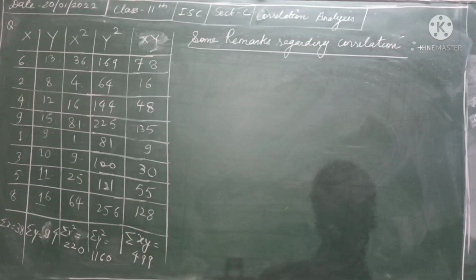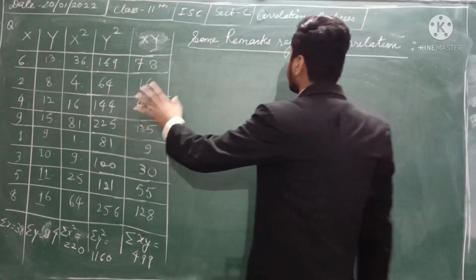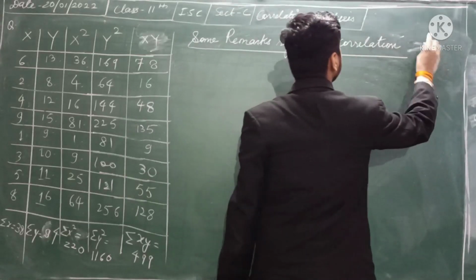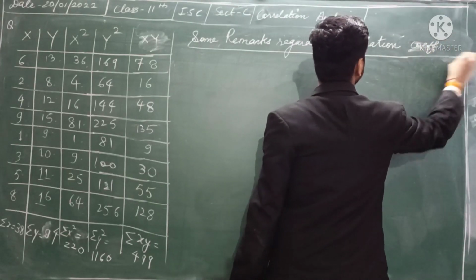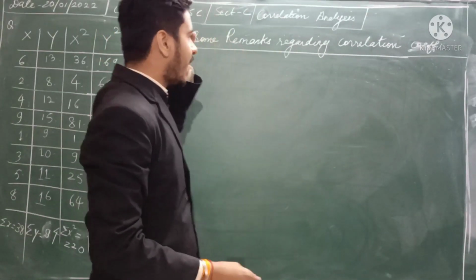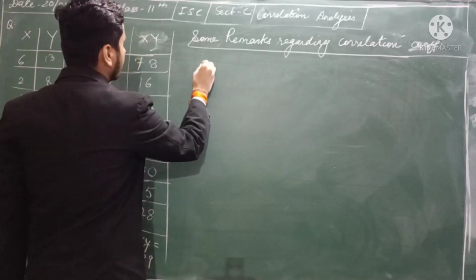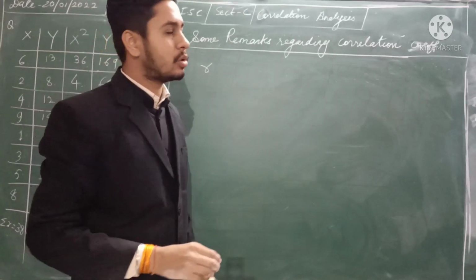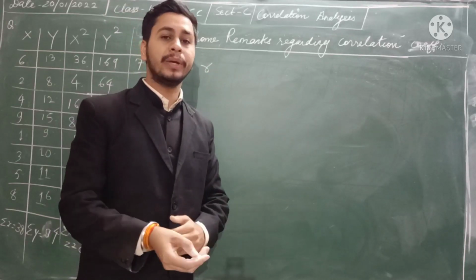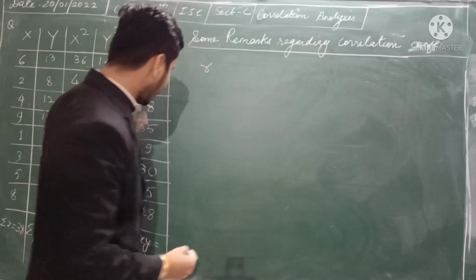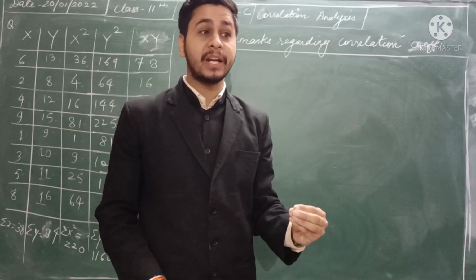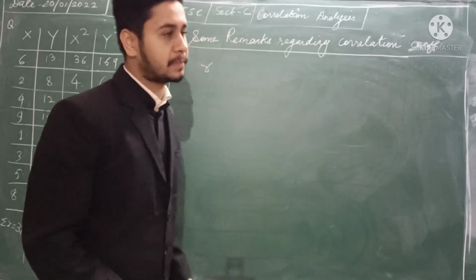Alright students, before coming to this particular question, I need to share some important remarks regarding the correlation coefficient. First you need to understand how to measure it. As you know, Karl Pearson's correlation coefficient is denoted by r. When you solve the question and get the answer r is equal to something, you should interpret from that result what the meaning of that answer is.